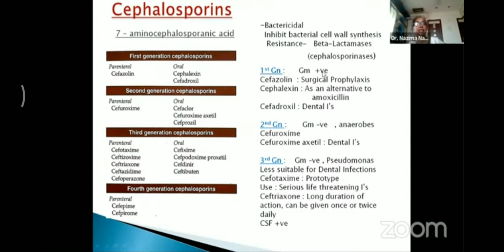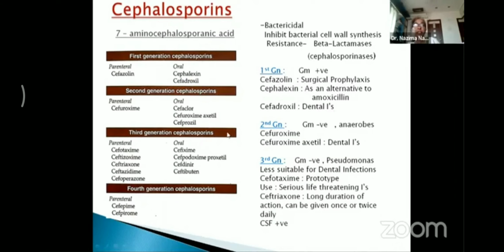Now, the spectrum differs with each generation. The first generation ones especially are more effective on gram-positive organisms. So drugs like cefazolin, cefalexin, cefadroxil act mainly on gram-positive organisms. Cefazolin is used for surgical prophylaxis, whereas cefalexin, an oral drug, is used as an alternative to amoxicillin. Cefadroxil is commonly used in dental infections.